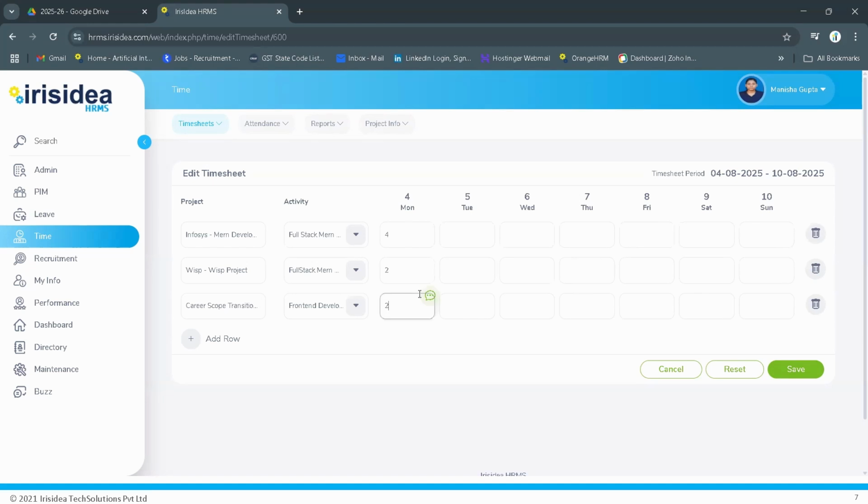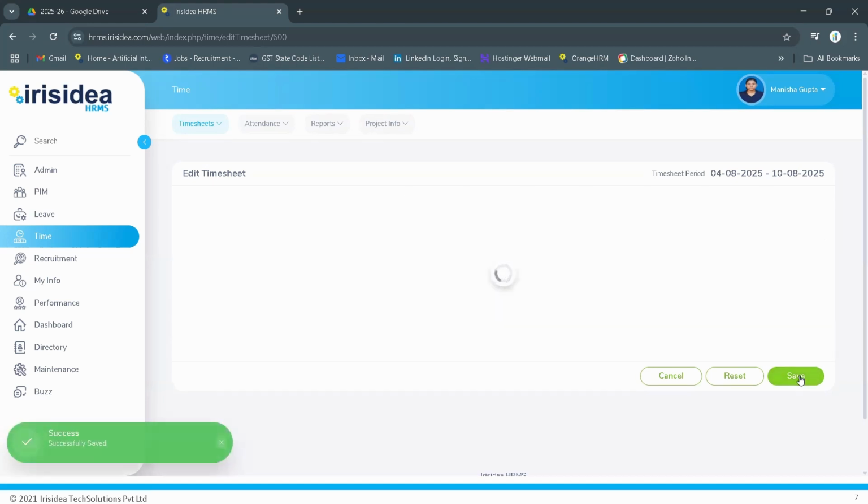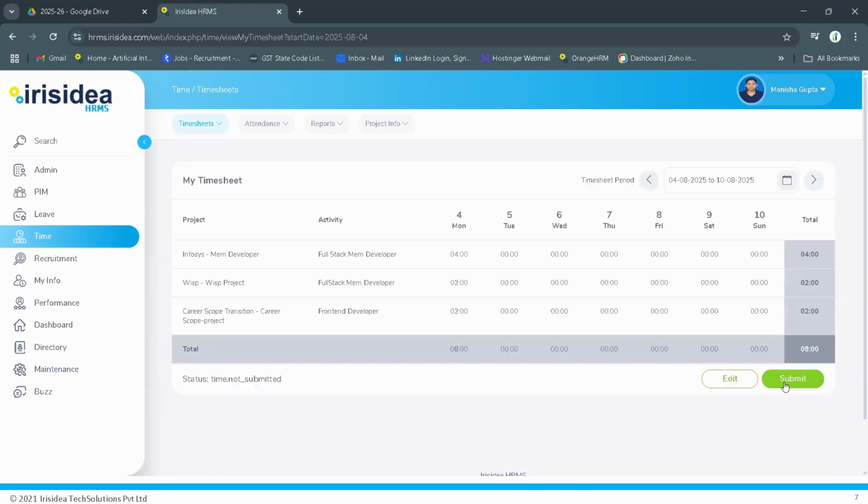In the same way you have to update every day, then click on save. Same way you have to do for Tuesday, Wednesday, Thursday, Friday.